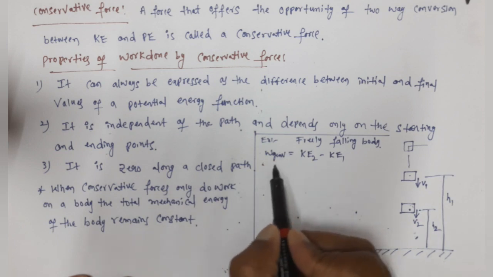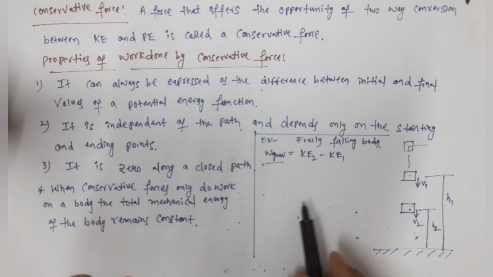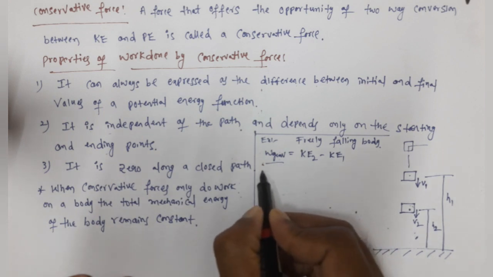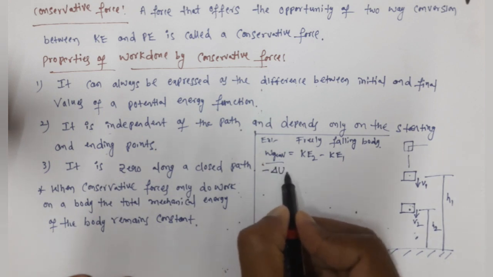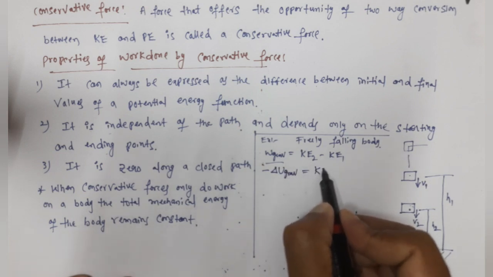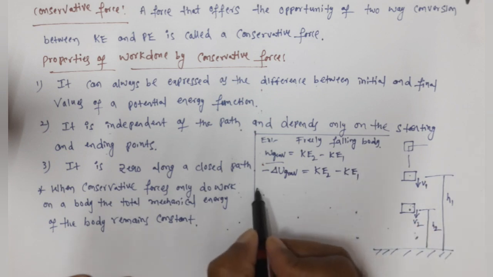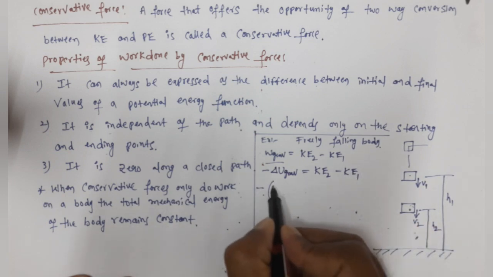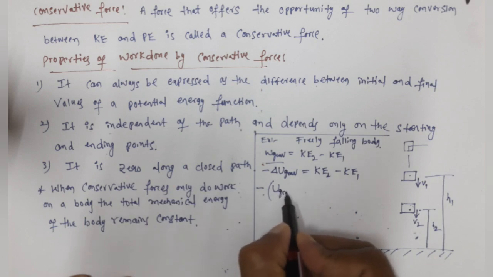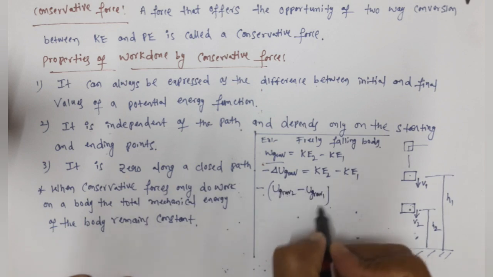But just now we have proved that work done by gravitational force is equal to the negative of the change of gravitational potential energy. That means minus of delta U grav is equal to KE2 minus KE1. So this can be written as minus of (U grav 2 minus U grav 1).